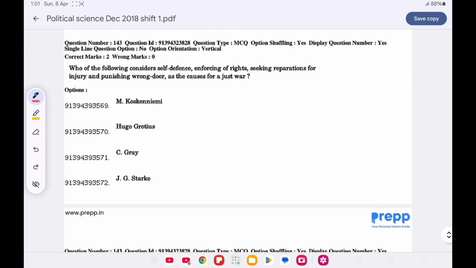Now question number 143. Who of the following considers self-defense, enforcing of rights, seeking reparation for injury, and punishing wrongdoers as the cause for just war? Option B is correct, Hugo Grotius.